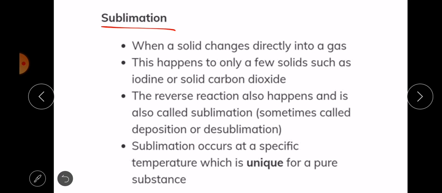It's a few solids that do not convert to liquids, but convert directly from solids to gases. The reverse of this is called desublimation or deposition, or we can call it reverse sublimation. Sublimation occurs at a specific temperature, just like freezing and melting.